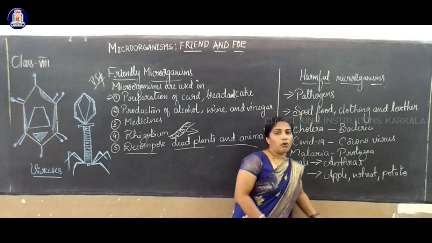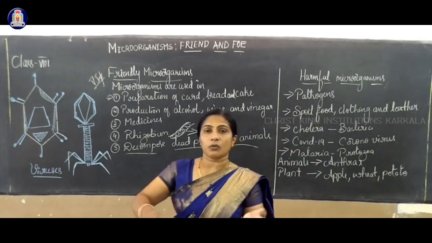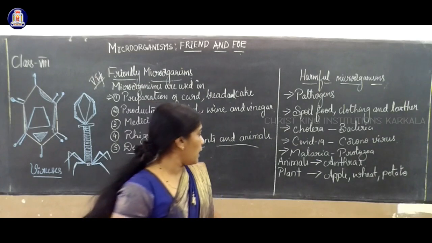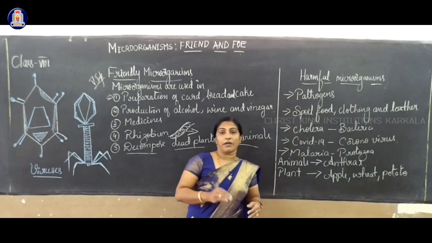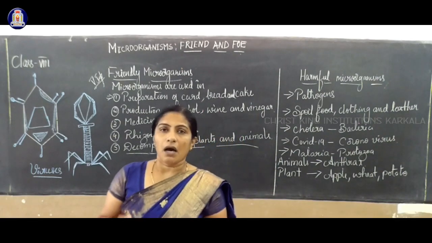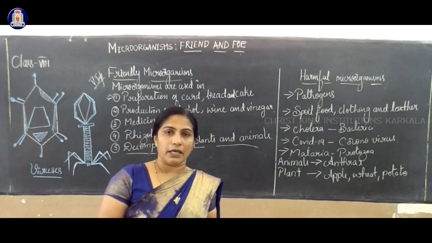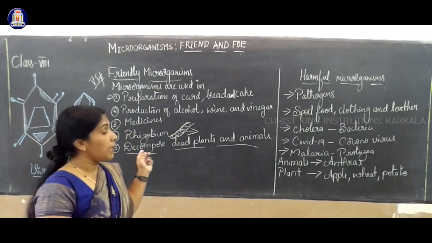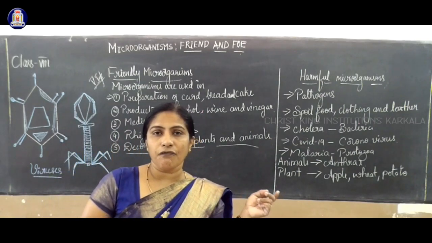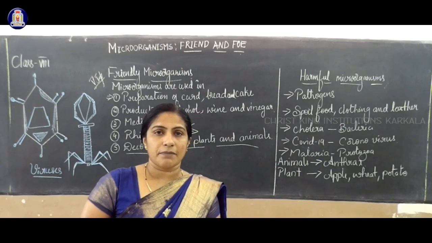Plants. In many plants, the growth of fungus will kill the plant. So that's why it will affect animals, plants and also human beings in different ways. So these are the harmful bacteria and viruses that we have studied now. That is, friendly microorganisms and harmful microorganisms.